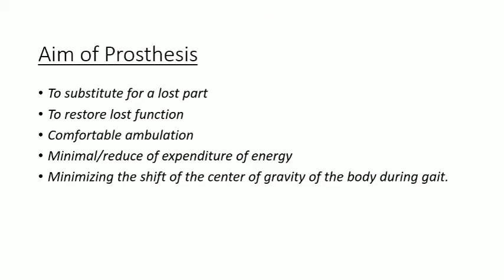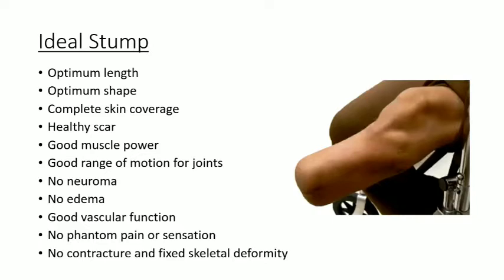disarticulation and hemipelvectomy. So the aims of the prosthesis: to substitute for a lost part is the main aim of the prosthesis, and we can go by the objectives right now: to restore the lost function, what is literally lost by the limb which is surgically removed, comfortable ambulation or independent mobility, minimal or reduced expenditure of energy, minimizing the shift of the center of gravity of the body during gait, for static balance and dynamic balance purpose.